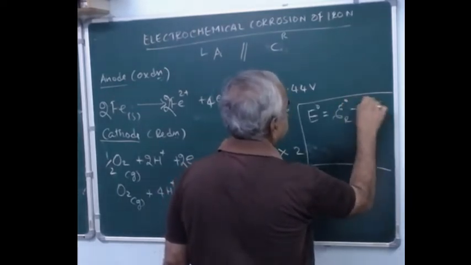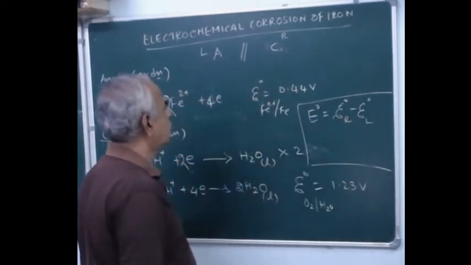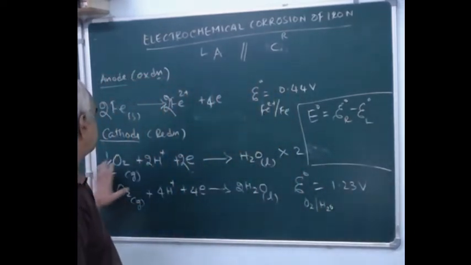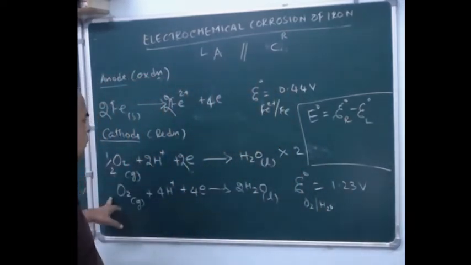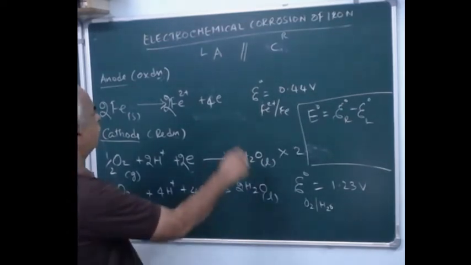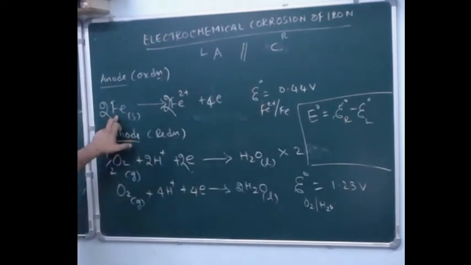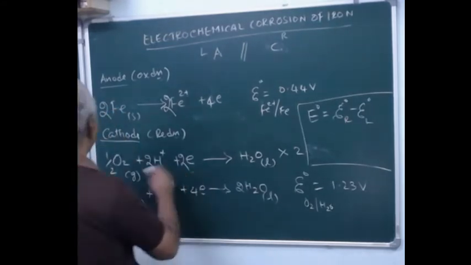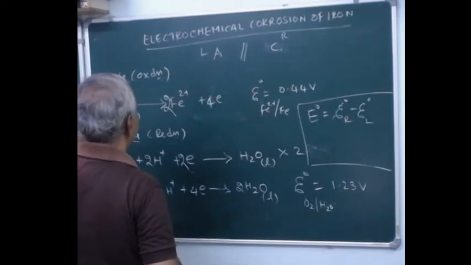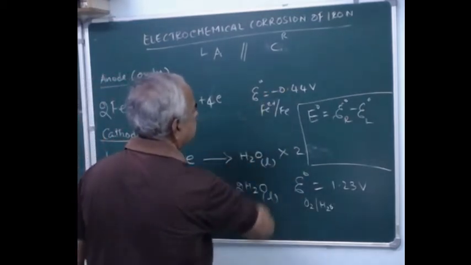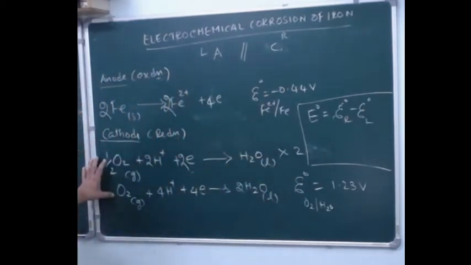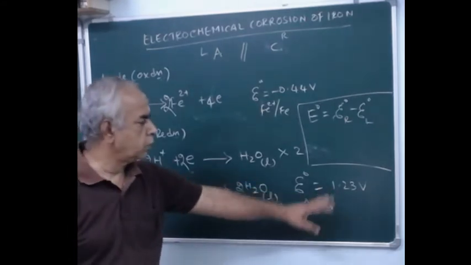The standard potential is the reduction potential at each side. For iron on the left side, it is minus 0.44, so you have to put minus here. And the cathode is 1.23.